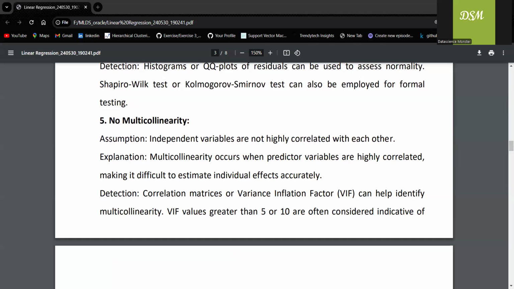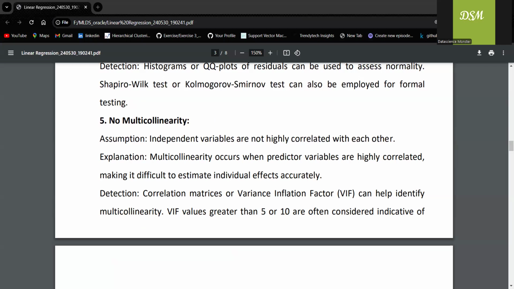We generally find out the correlation, which will help us to identify that. In another video, we discussed displacement, weight, acceleration, right? There was very good correlation among the independent variables. In such cases also, it is not really a good idea to proceed with linear regression.